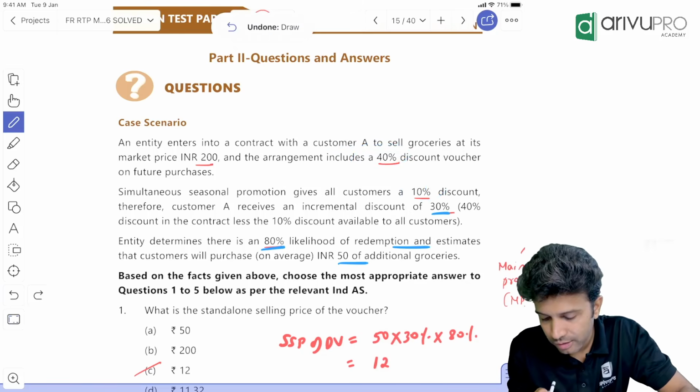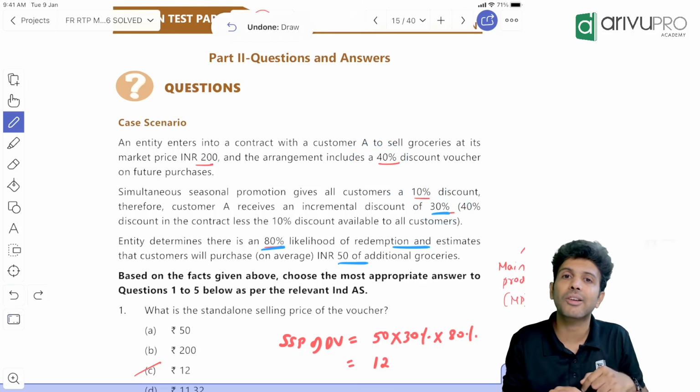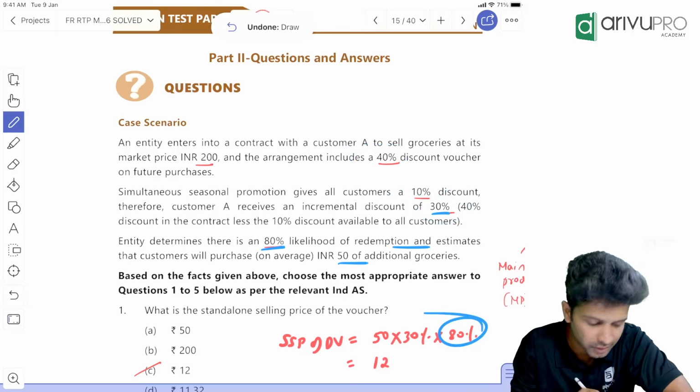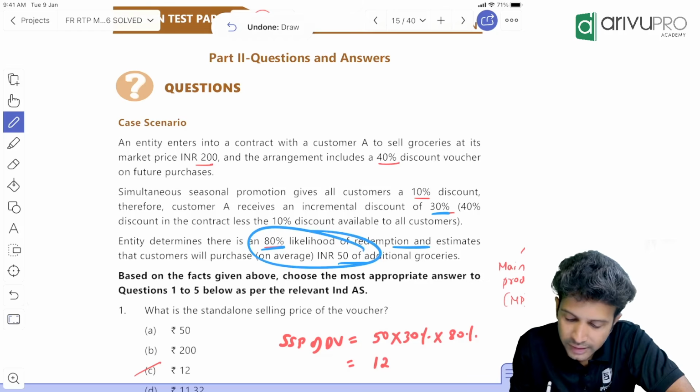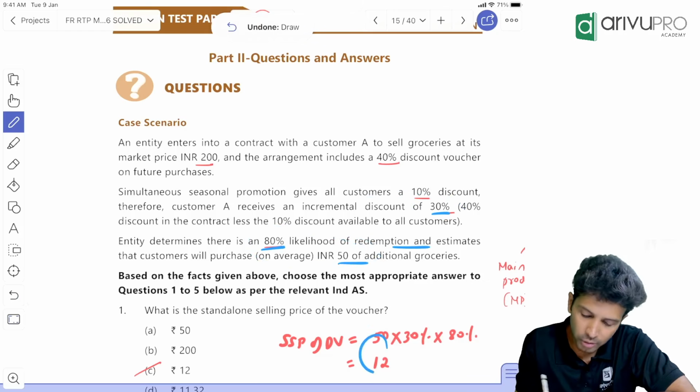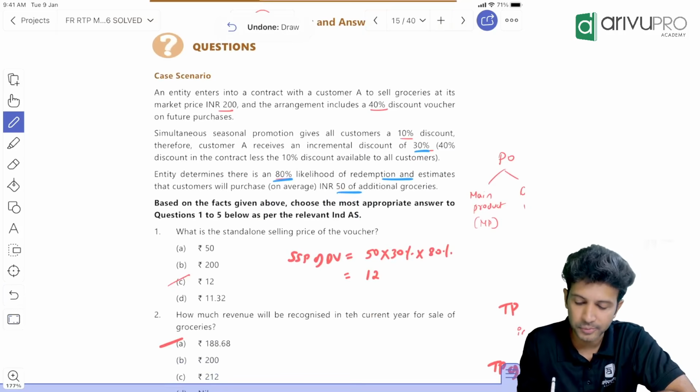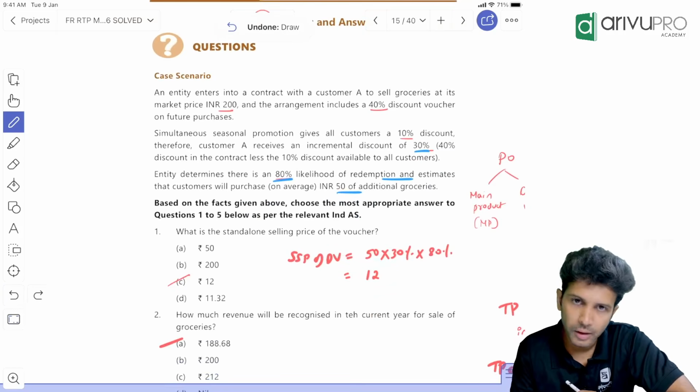So by entering into this transaction, the customer is getting an extra of how much? 30%. So multiply 30%. Basically 50 into 80% into 30%, if you do, you will get the standalone selling price, SSP, of the discount voucher: 12 rupees. Okay. Now what do you have to do?